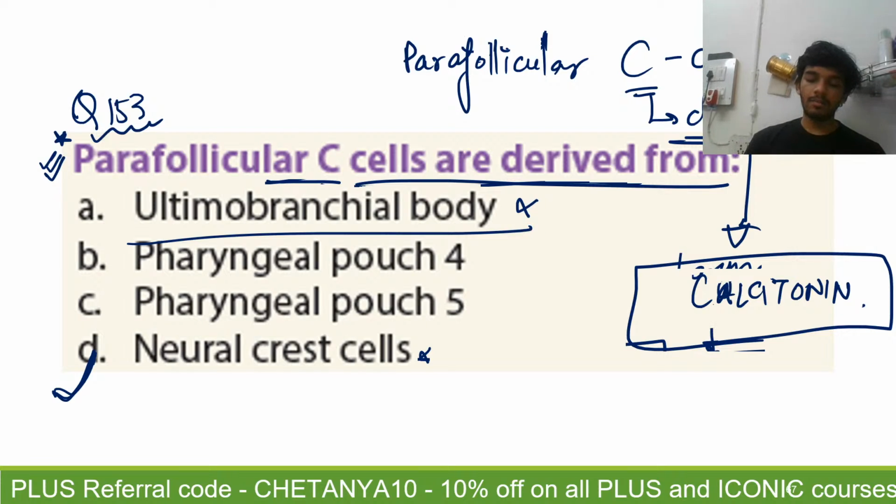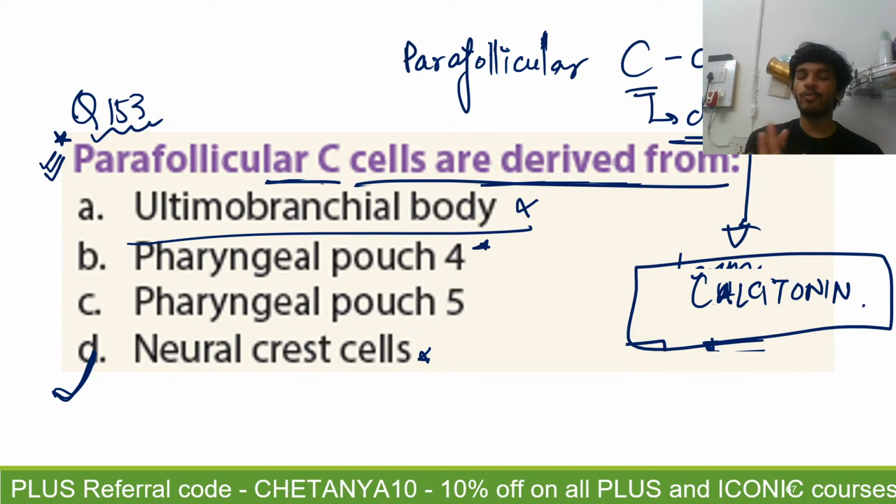See, the first thing that you should know is that the ultimobranchial body is derived from the fourth pharyngeal pouch. It is derived from a recess of the fourth pharyngeal pouch. Technically, it is derived from the fifth pharyngeal pouch, but in humans, the fifth pharyngeal pouch is considered to be rudimentary, and it actually merges with the fourth.